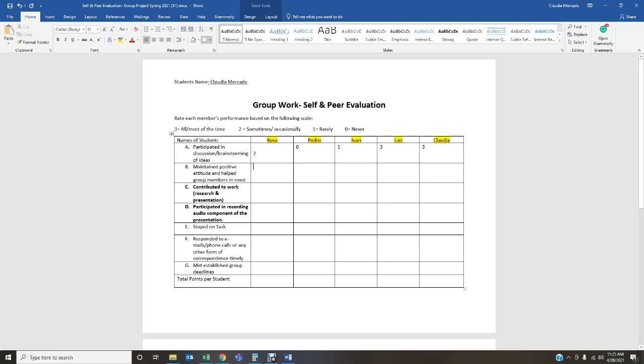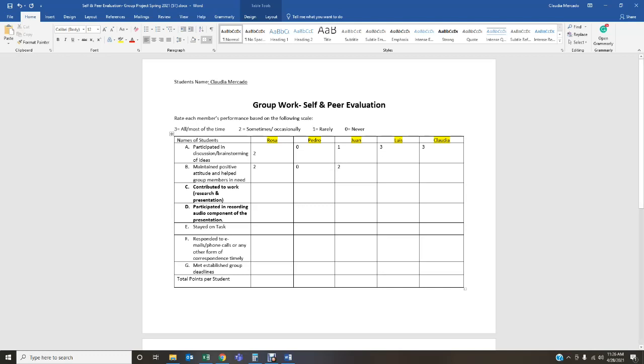Okay, you're going to rate each of those students, and you're going to give them a score for each of the items. So you've got 1, 2, 3, 4, 5, 6, 7 items that we're looking at. So we have 7 items we are measuring. So we need to make sure that we do that.